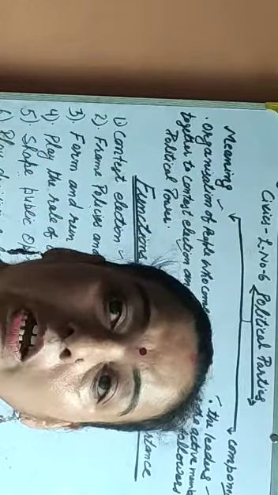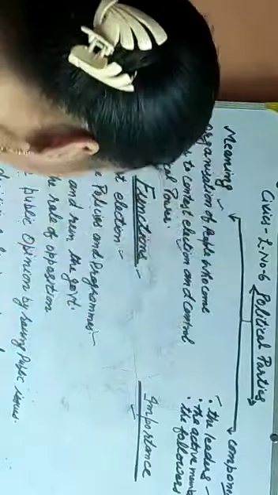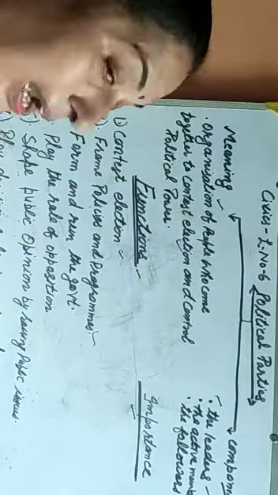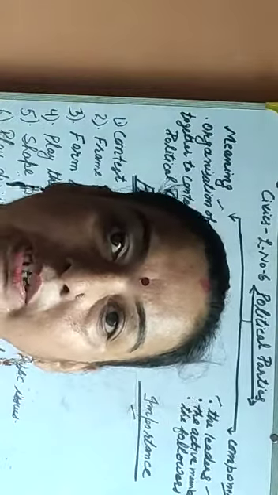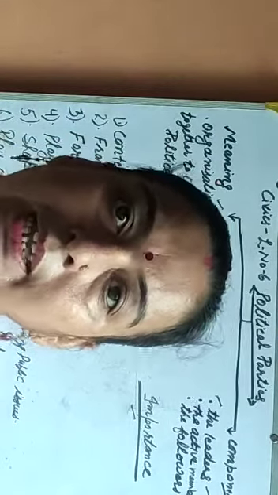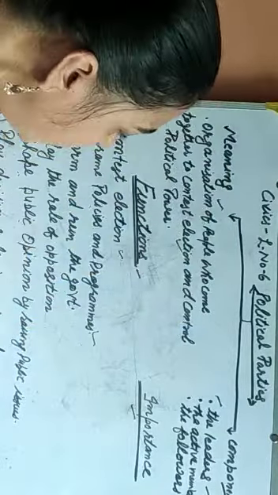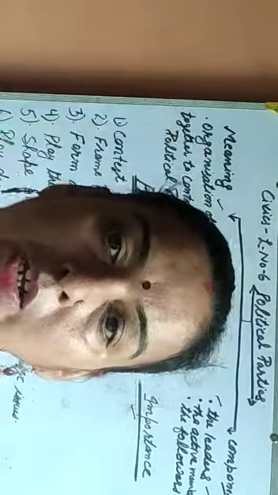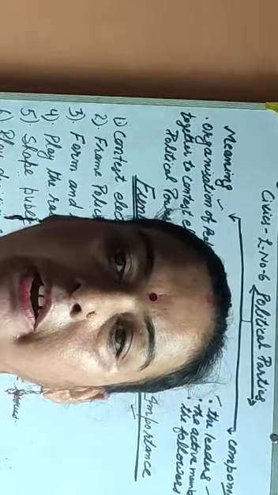Political parties accommodate different views and opinions. Then form and run the government. A political party first contests the election, wins the election, and then forms the government and runs the government. It prepares the council of ministers by recruiting and training the leaders.